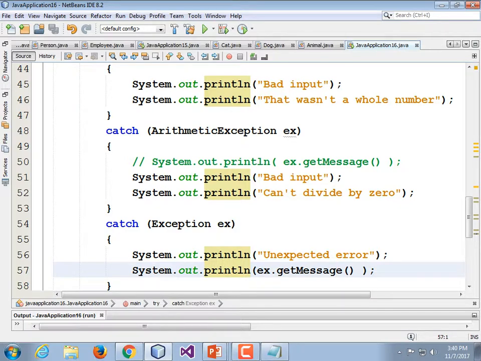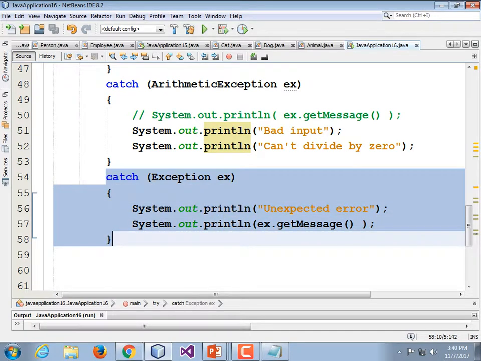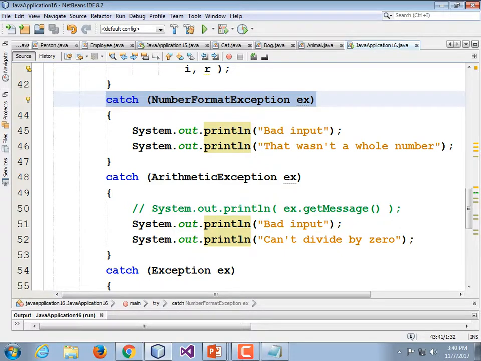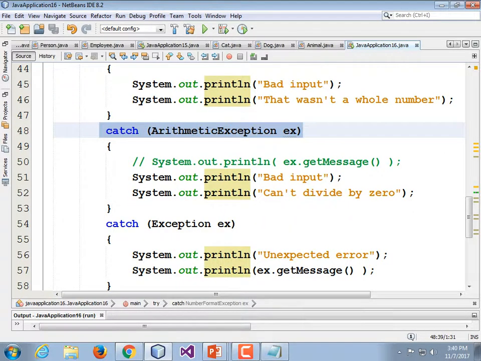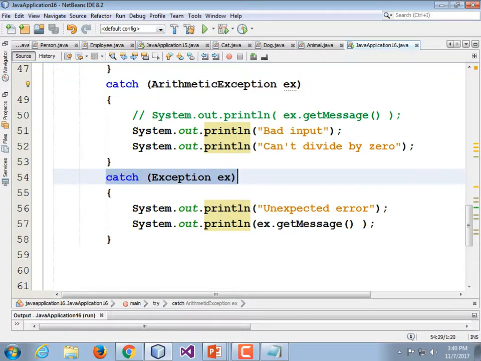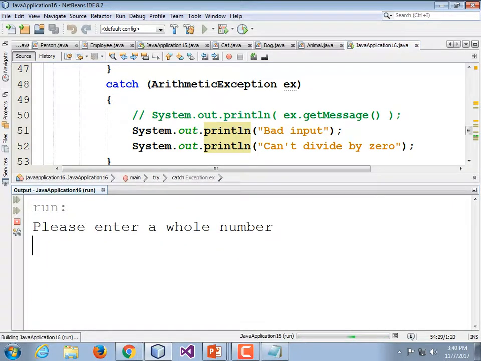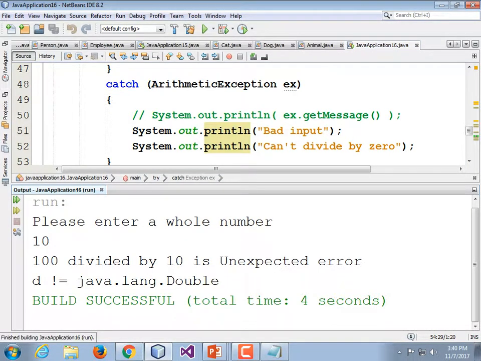What I did is I just accidentally wound up having removed the third exception handler, the third catch. So if you get back to where I am, you had one catch for number format, a second catch for arithmetic, and a third one for exception. Now when we run it and type in something, it's going to blow up. This isn't real good stuff. The user is not really going to be happy with seeing unexpected error %d equals java.lang.Double.